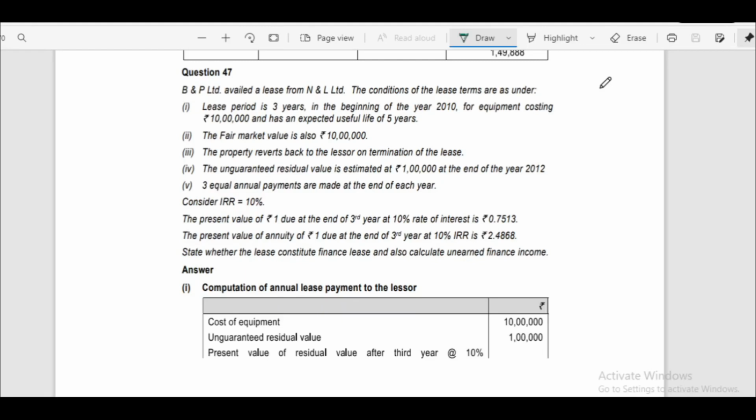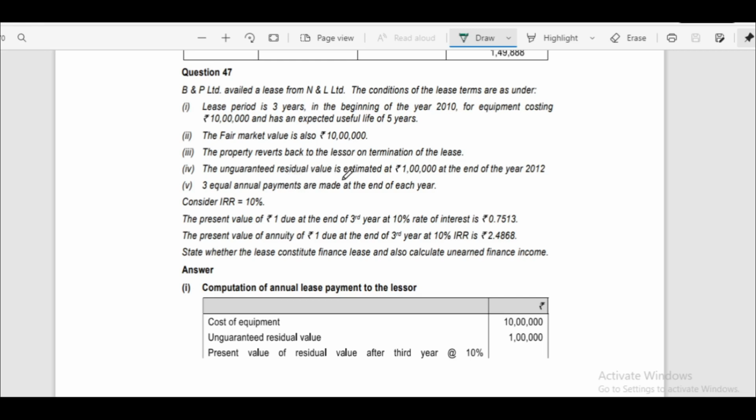Question number 47. B&P Limited availed a lease from N&L Limited. The conditions of the lease terms are as under. Lease period is 3 years in the beginning of the year 2010 for equipment costing 10 lakhs and has an expected useful life of 5 years. The fair market value is 10 lakhs. The property reverts back to the lessor on termination of the lease.